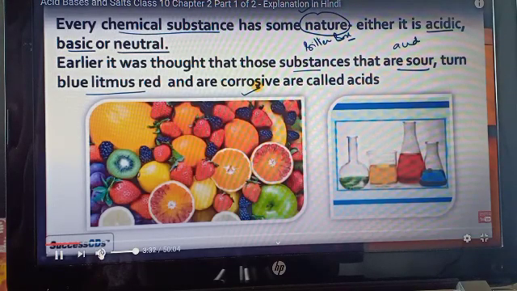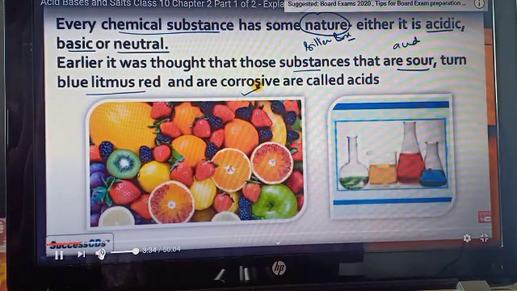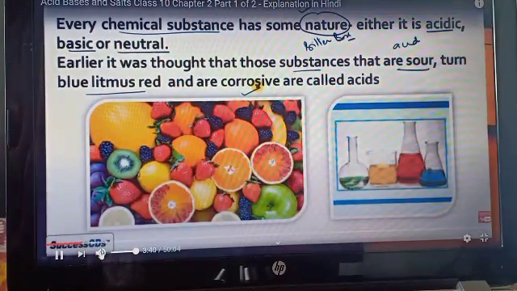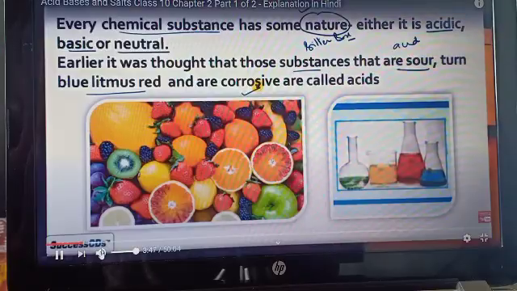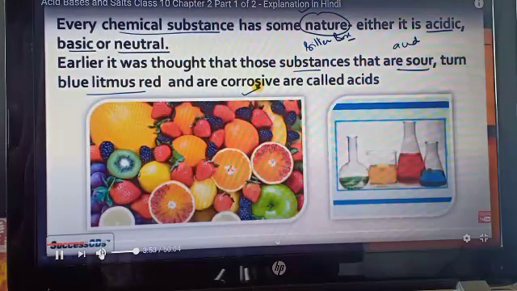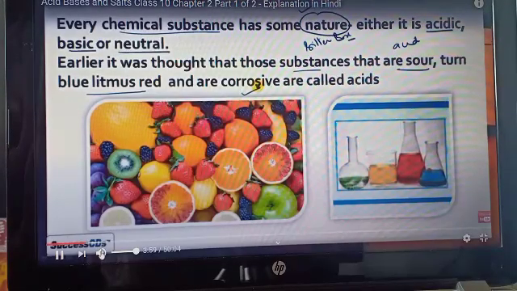Then many scientists discovered and worked on acids and bases, like Lowry, Arrhenius, Lounsbury. They worked on acidic, basic and neutral nature and gave their own theories. All the concepts are present, but in this chapter we will study only one concept, the Arrhenius concept.